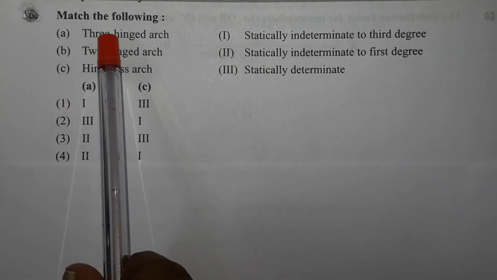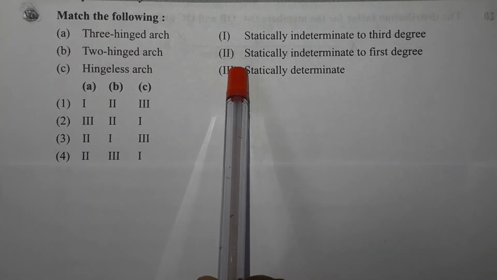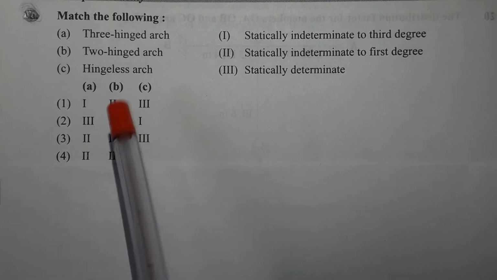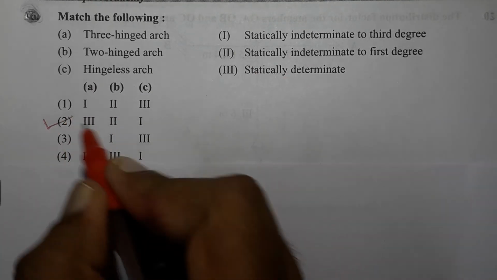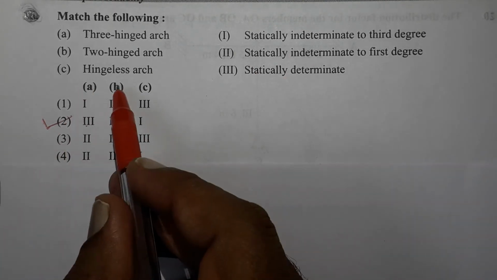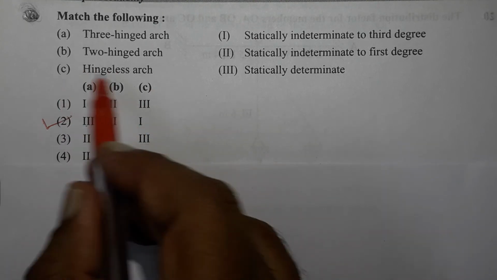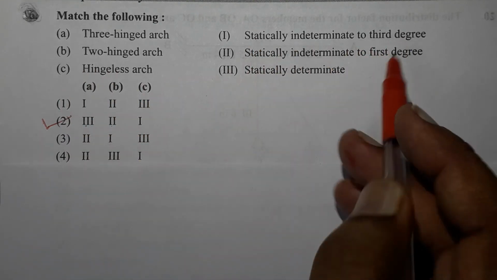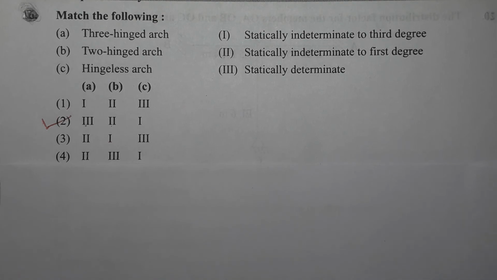So B is matching with 2, and C, that is hingeless arch, is statically indeterminate to third degree. Option 2 is the correct option.